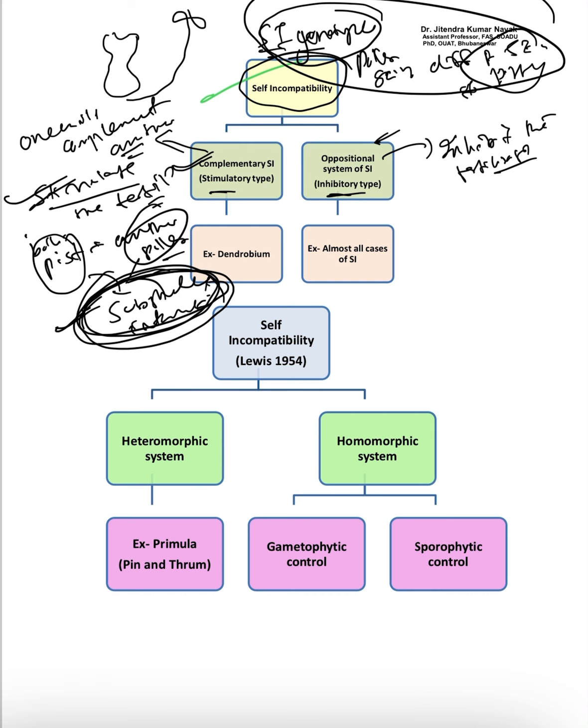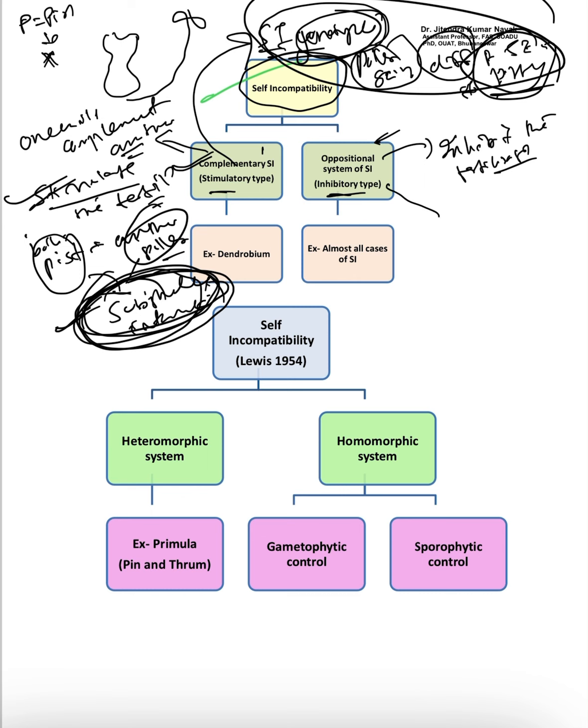In case of complementary or stimulatory type, the pollen grain genotype is different from the genotype of the pistil, but they produce substances which complement each other, and fertilization occurs. But if the genotype of the pollen grain is similar to the pistil, then there will be no fertilization.